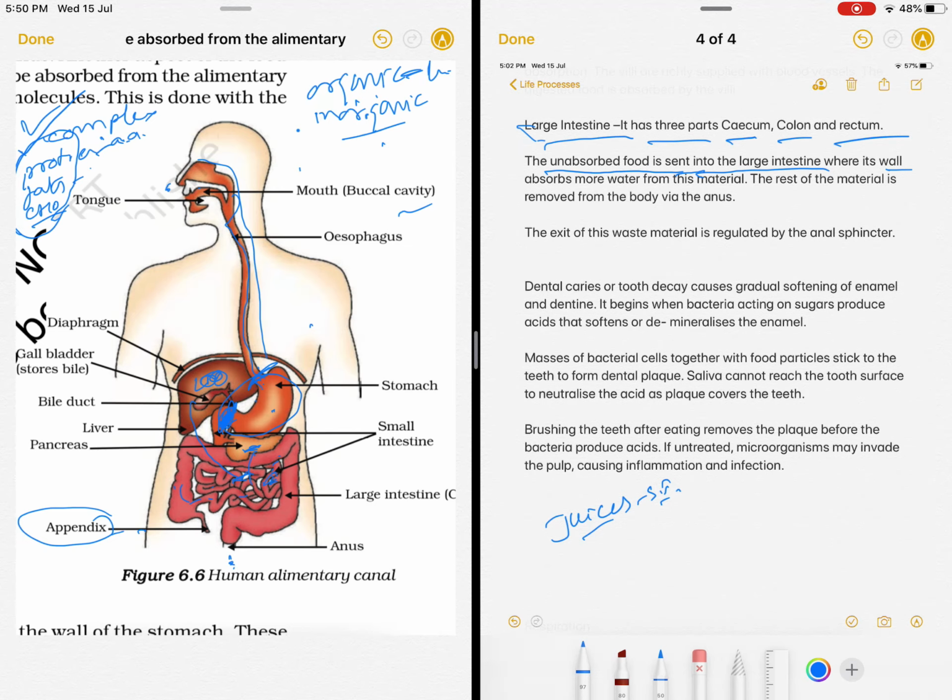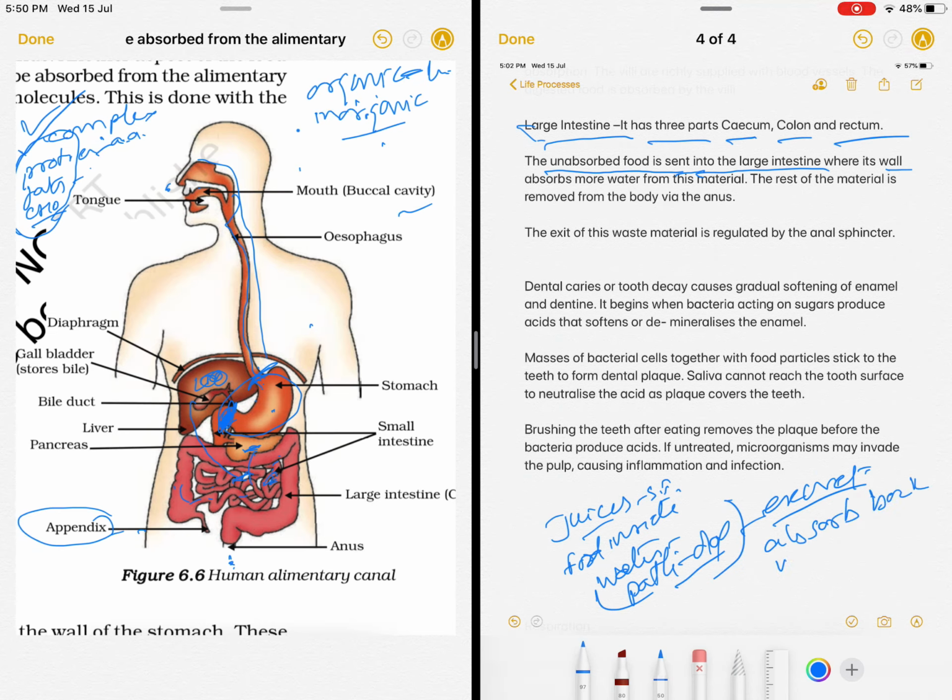So the food inside is almost watery, like thin dal. Now, to excrete, we have to absorb back the water content of it, because water is precious, we can't waste it. So what happens?